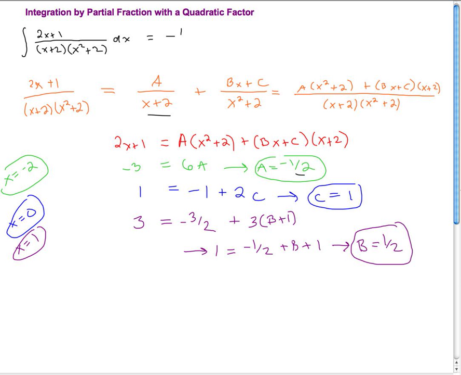The integral of dx over x plus 2, and then plus bx plus c over x squared. So that's going to be the integral. B is 1/2, x, c is 1 over x squared plus 2. So now let's move this partial fractions decomposition out of the way, so we have some more room to work.